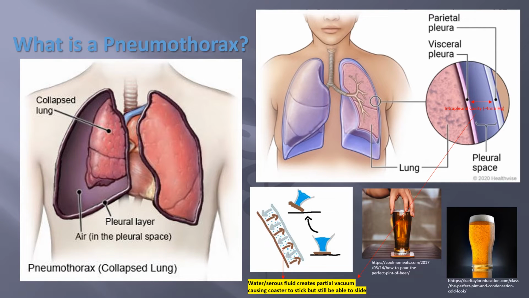A mechanical coupling mechanism can be imagined like a slightly damp glass that sticks to a coaster it was sitting on. The precipitation formed on the glass surface creates the same partial vacuum, causing it to stick to the coaster but still slide. Pleural fluid works the same way.